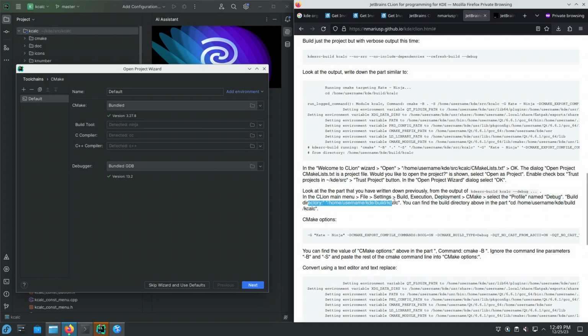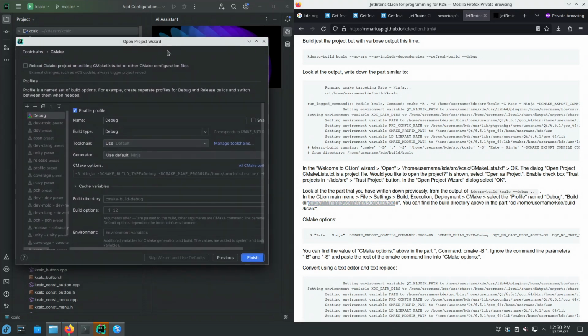So let's look at the build directory. Where are you? Where am I, actually? So CMake profile named debug. Keep wizard use defaults. Okay, now we're in that page. So I press the next button. So in toolchain CMake, debug CMake build configuration. We first populate this edit box, so the build directory.